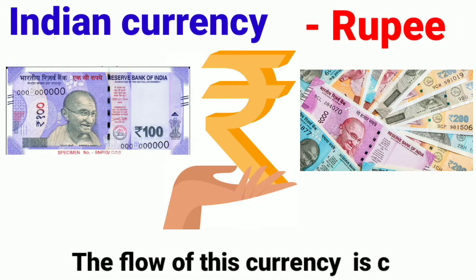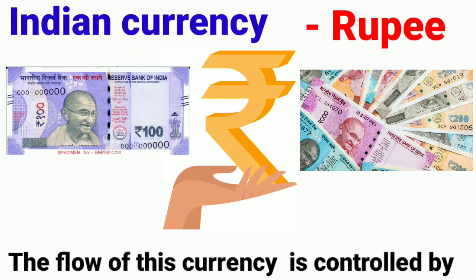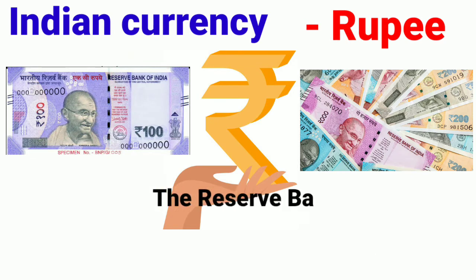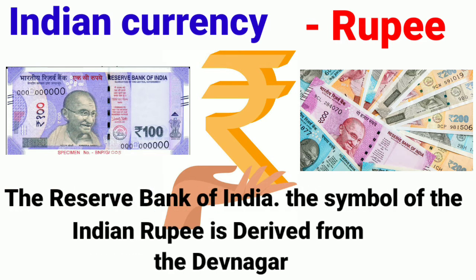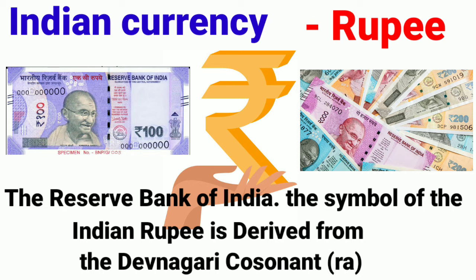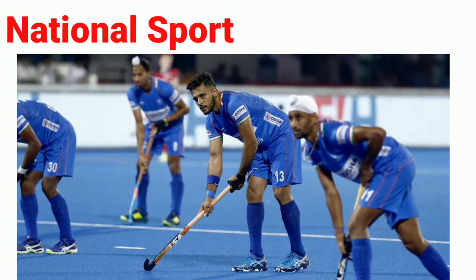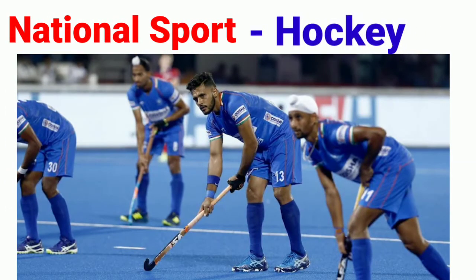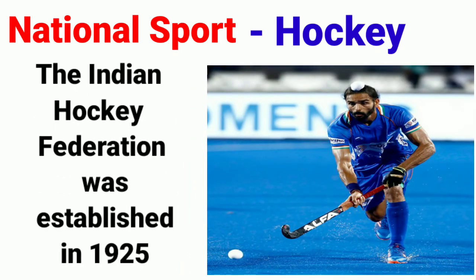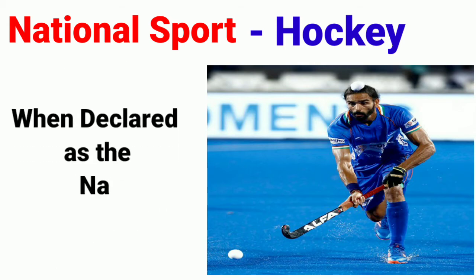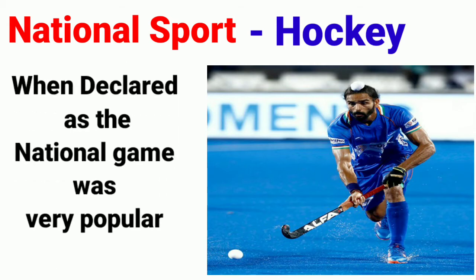The flow of this currency is controlled by the Reserve Bank of India. The symbol of the Indian rupee is derived from the Devanagari consonant Ra. National sport, hockey. The Indian Hockey Federation was established in 1925. When declared as the national game, it was very popular.